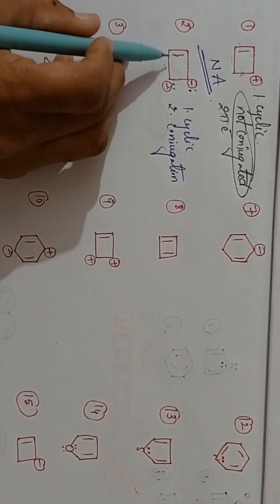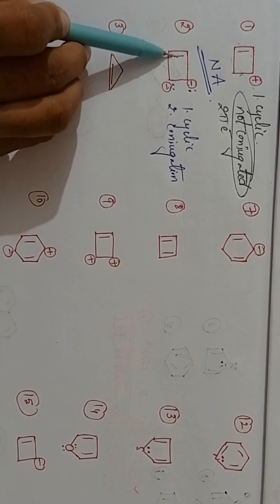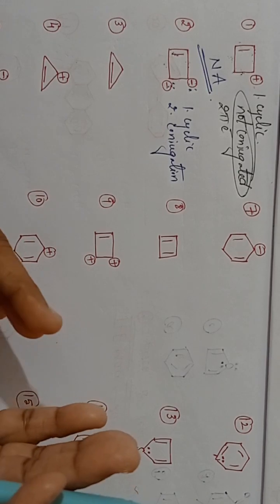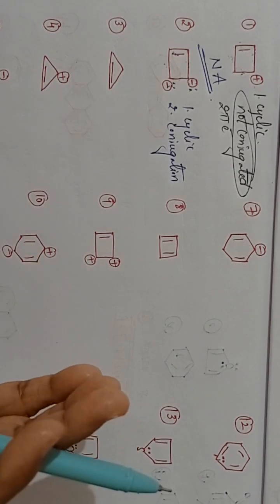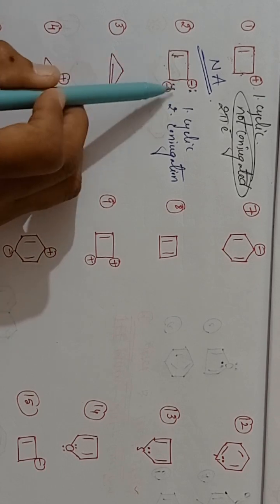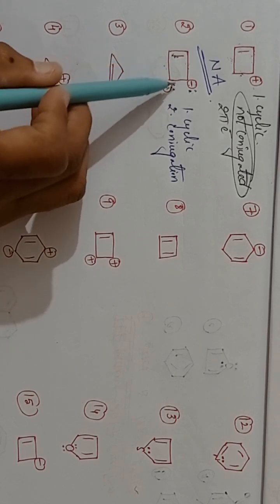How many pi electrons are there? Count here. Here pi electrons 2, here lone pair, this lone pair. In each ring, students, a maximum of 6 electrons should be there. Understanding? 6 pi electrons. So these 2 also participate in the conjugated system.